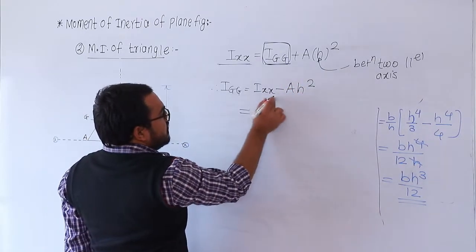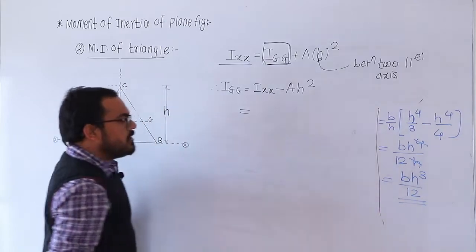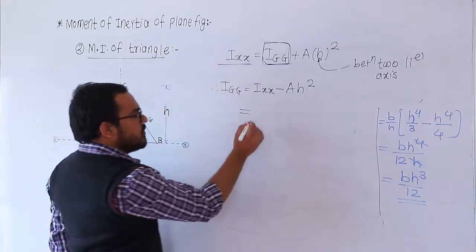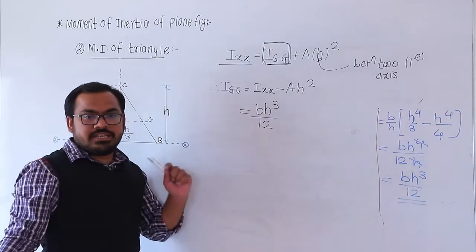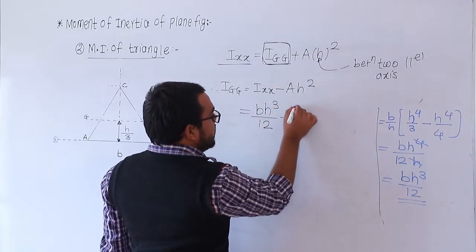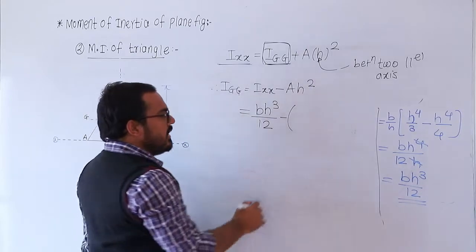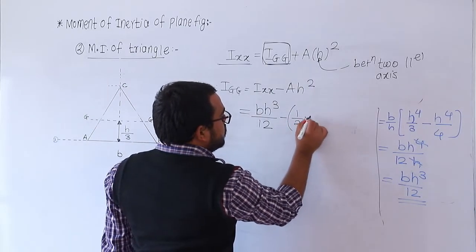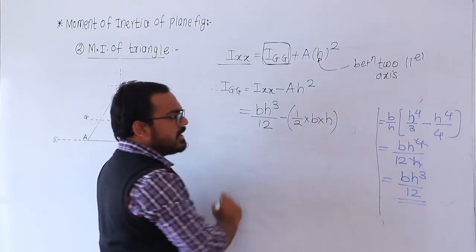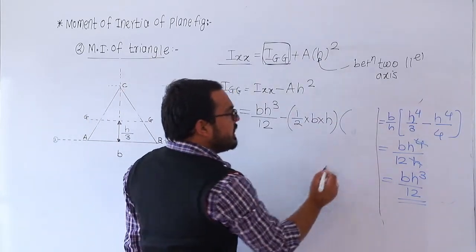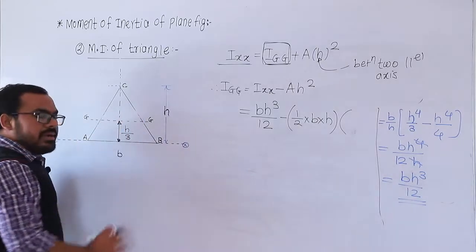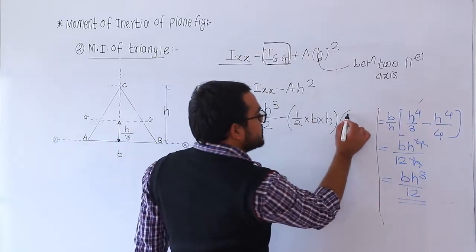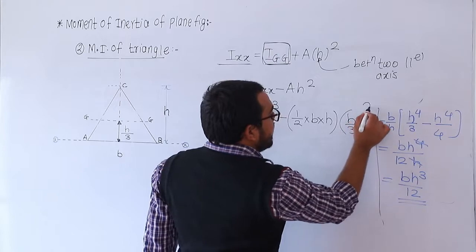So what is the Ixx? That is the moment of inertia about the base, and it is equal to bh cube divided by 12, minus the area of this triangle. Area is 1 by 2 base into height. And what is the perpendicular distance between these two axes? That is h by 3, and its square.